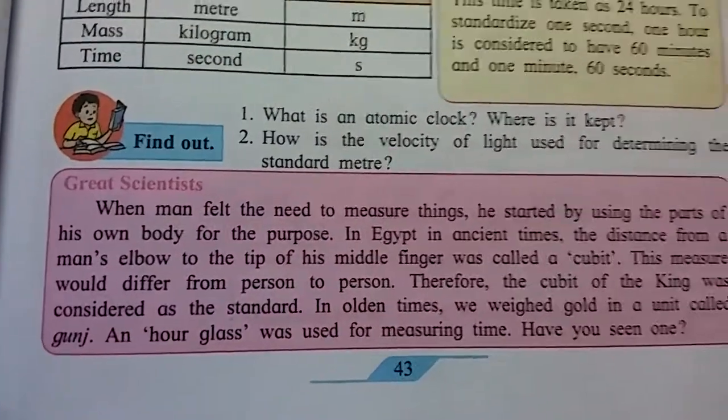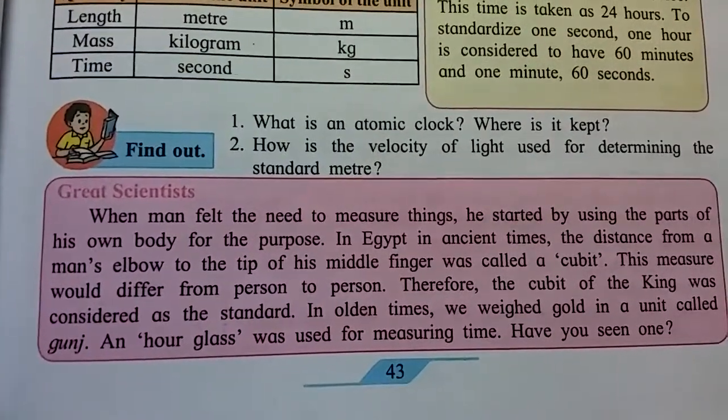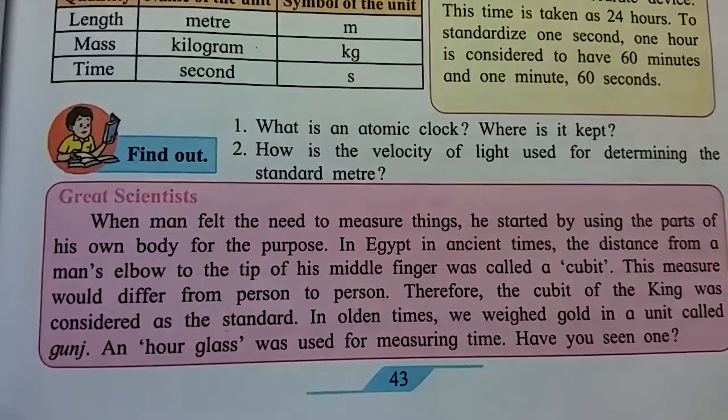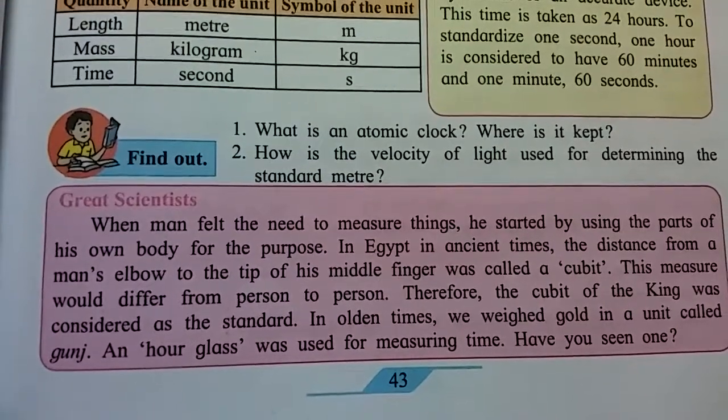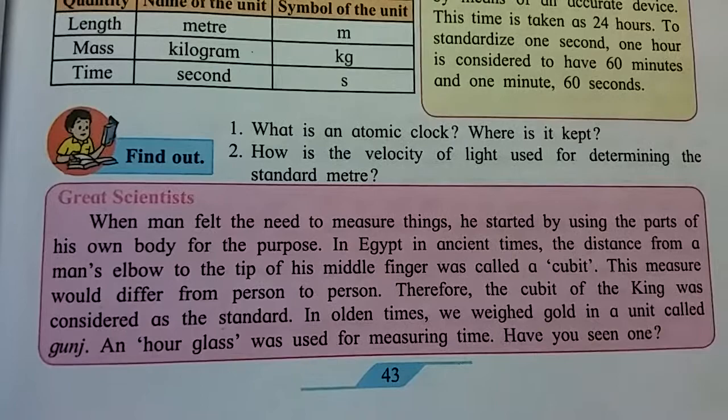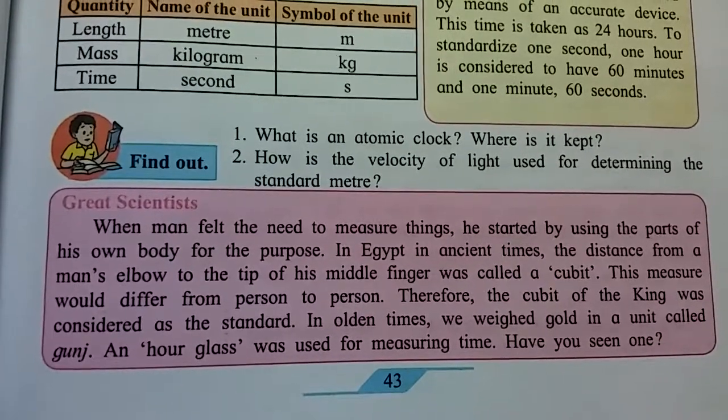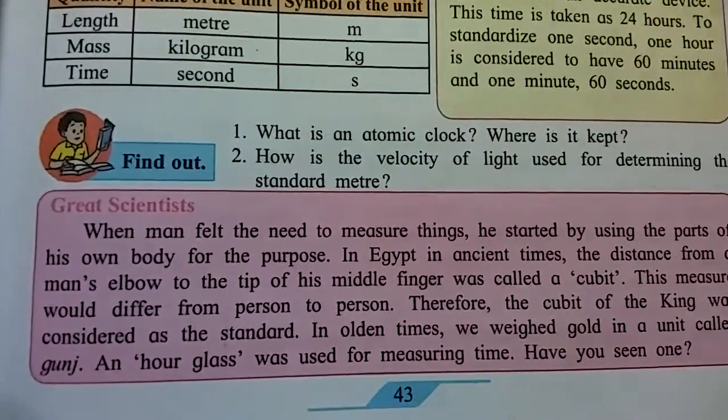Now, secret scientist. Here information is given about one scientist. When man felt the need to measure things, he started by using the parts of his own body for the purpose.